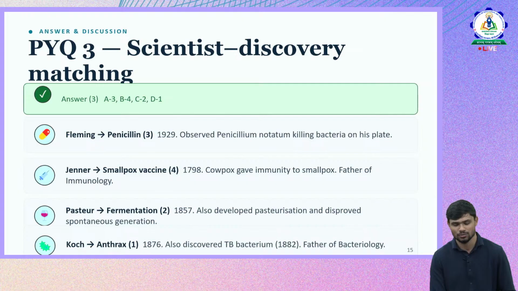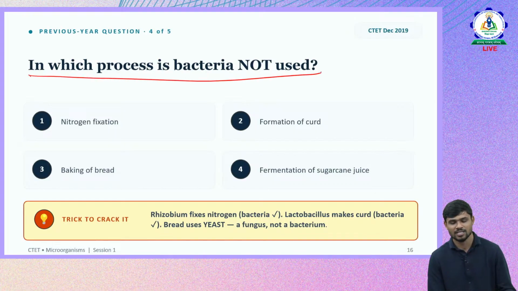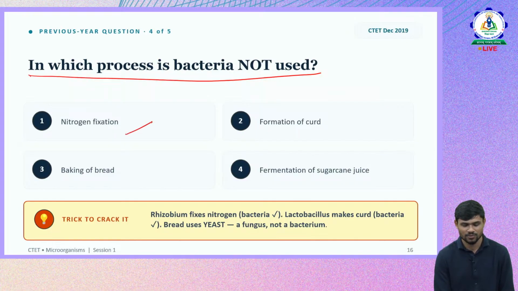Then, in which process is bacteria not used? They are given 4 different processes where bacteria is not used. That means the use of bacteria. Again, we have to match, not exactly, but we should identify where bacteria will be used, where fungi is used, in which process and all. So is it nitrogen fixation? In nitrogen fixation, rhizobium bacteria definitely is used. Then formation of curd, we know that lactobacillus is used.